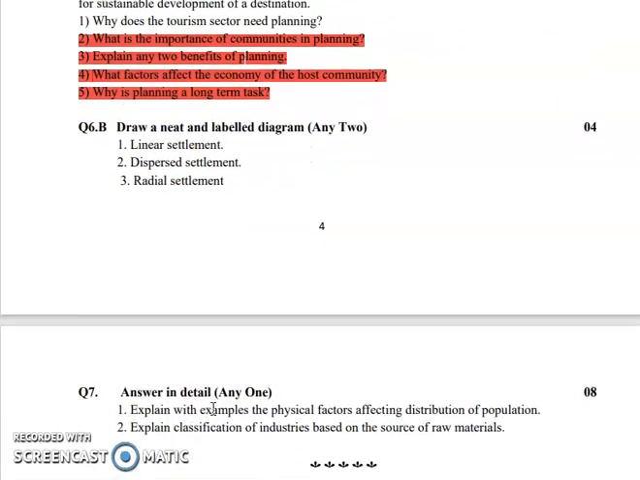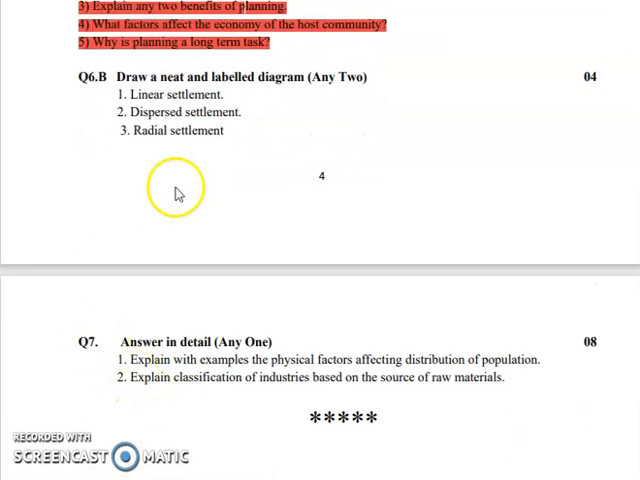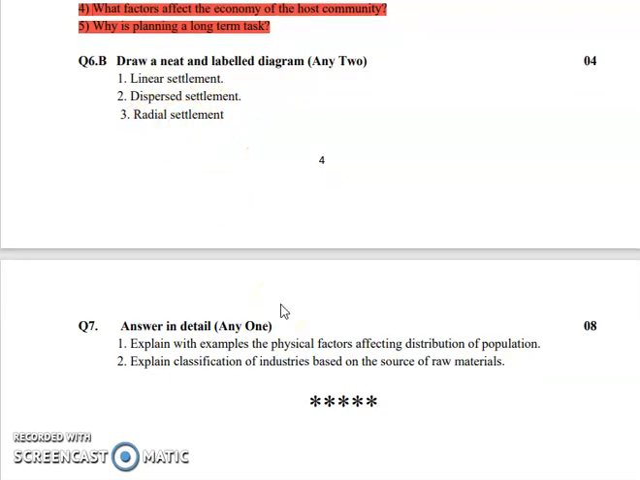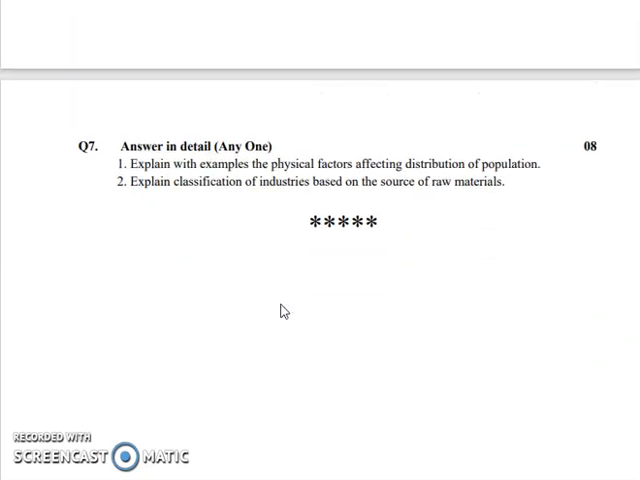Next is question 6. You have to draw a neat and labelled diagram based on linear settlement, dispersed settlement, radial settlement. And finally, the last question is question 7, which is answer in detail. So explain with example the physical factors affecting the distribution of population. So how the physical factors like relief, water body, how it is affecting distribution of population, that you have to write. Next is explain classification of industries based on raw materials. So even this topic is present in your textbook. So you can write the answers accordingly.